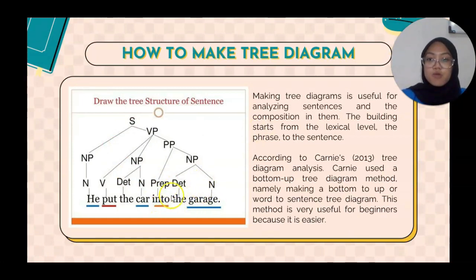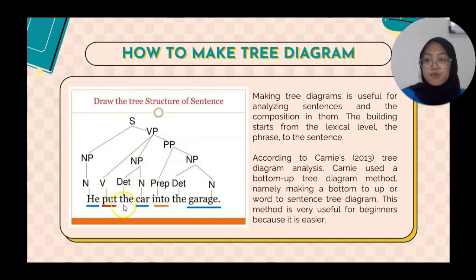So the garage, if we combine it with "into", when "into" is a preposition, "into the garage" becomes what we call a prepositional phrase. And when the word "put" here is a verb and we combine it with "the car into the garage", the sentence becomes a verb phrase. So I mean like this.